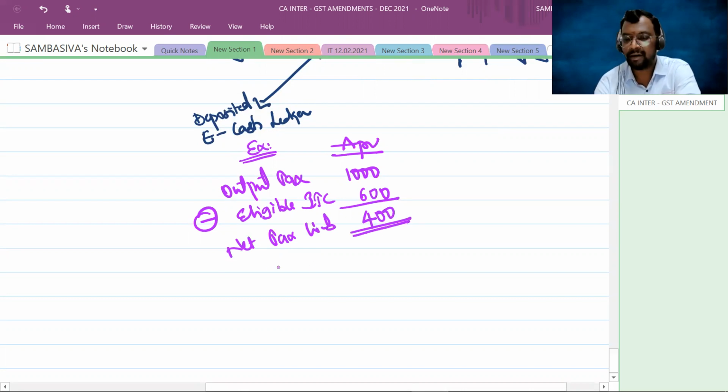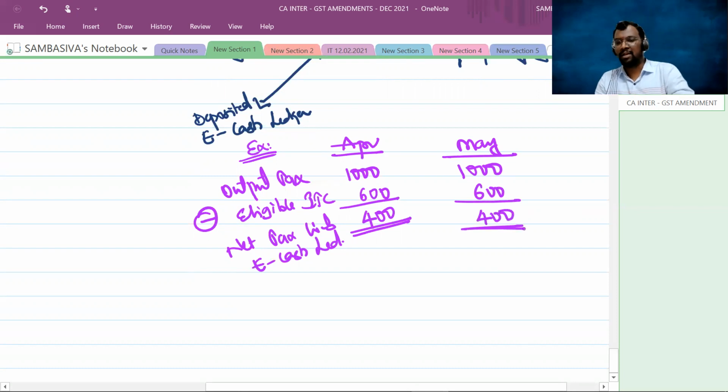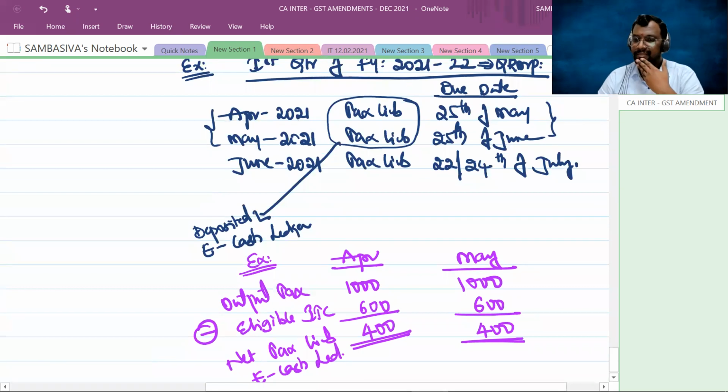Now this 400 you have to discharge through the e-cash ledger. Right, sir. Now for the month of May, output tax liability, let us say again 1,000 rupees. Eligible input tax credit 600 you have. The remaining 400 you have to deposit into the e-cash ledger.